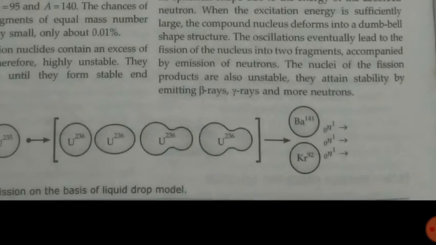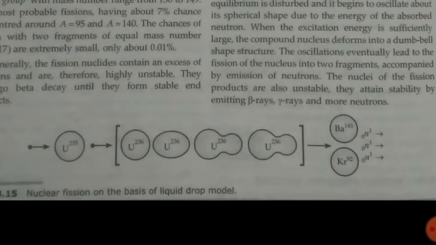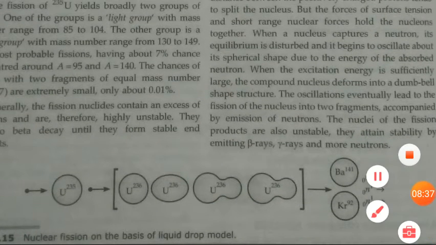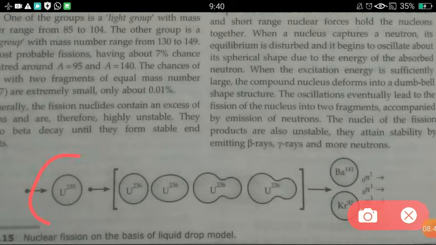So here you can see in this diagram one nucleus of uranium in the shape of a spherical liquid drop, and when it absorbs the energy of a neutron, its shape starts changing, then it becomes dumbbell shaped, and then this dumbbell shape is split up into two parts. Like this the nuclear fission takes place.